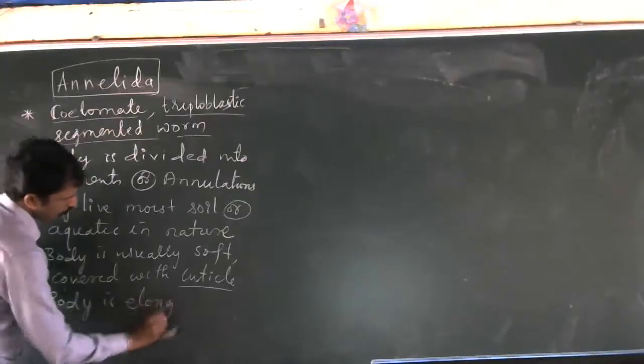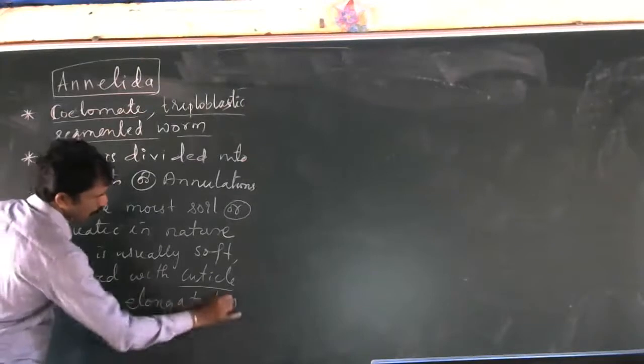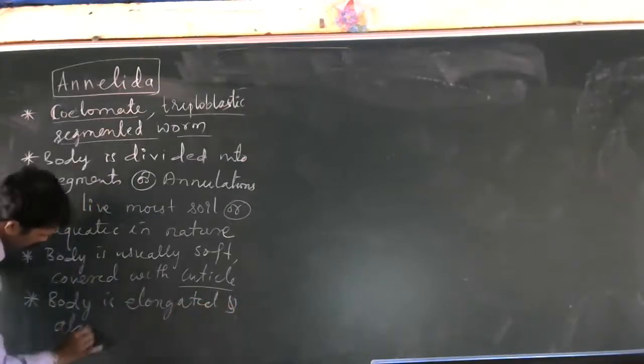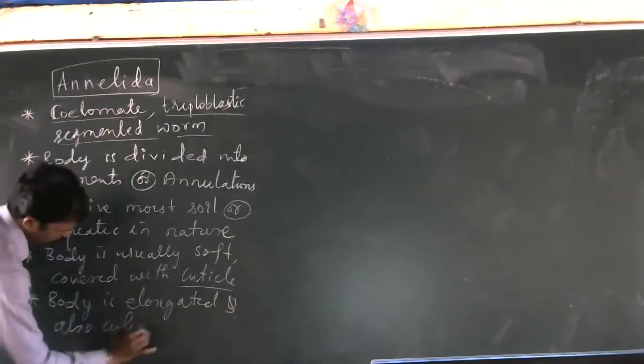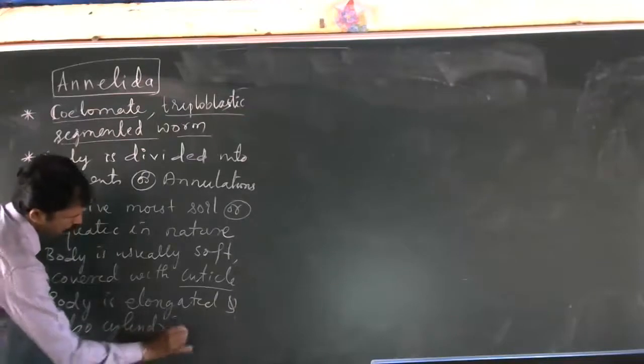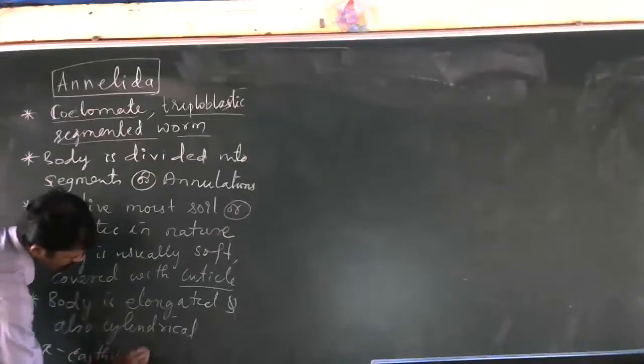Body is elongated and also cylindrical. Examples: earthworm. See, earthworm is the best example.